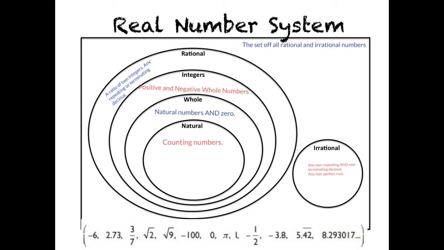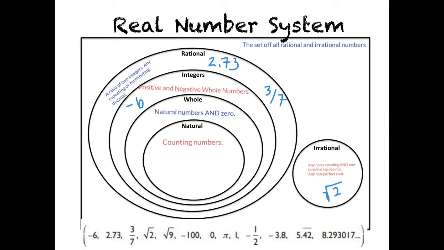Okay, so -6 would belong as an integer because it is a negative whole number. 2.73 is a rational number because it is a terminating decimal. 3/7 is also a rational number because it is a ratio of two integers. The square root of 2 is irrational because it is a non-perfect square.